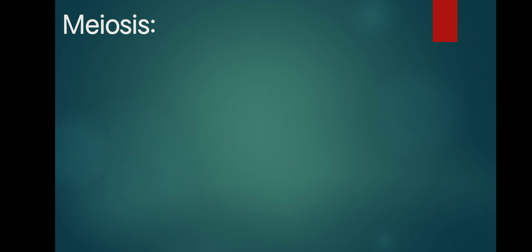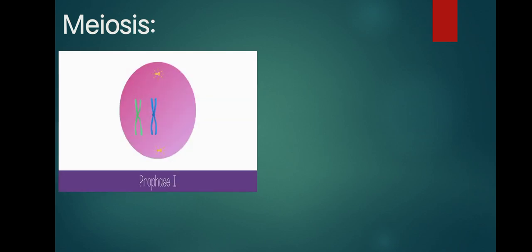So let's go to the meiosis stages. The first stage of meiosis is prophase 1, as you can see in the picture. Prophase 1 has 5 phases or stages: leptotene, zygotene, pachytene, diplotene, and diakinesis.